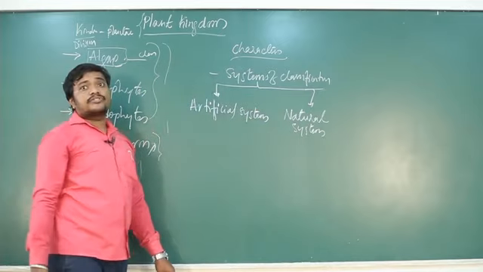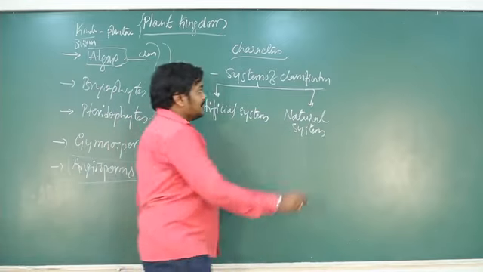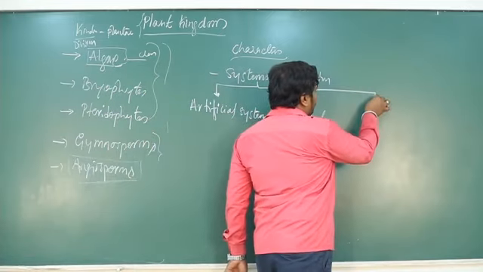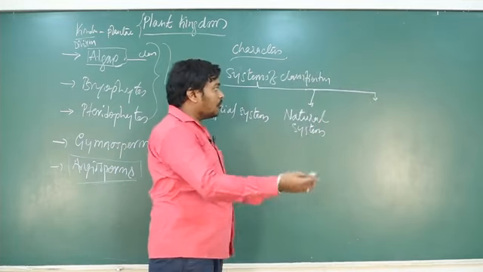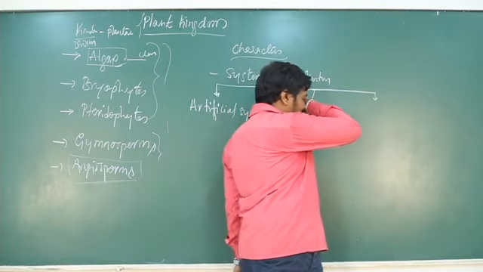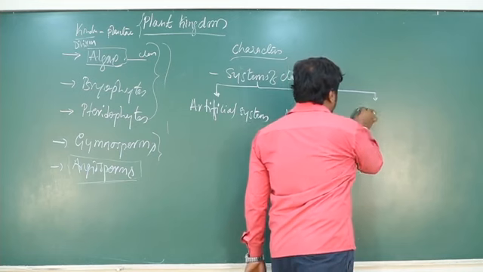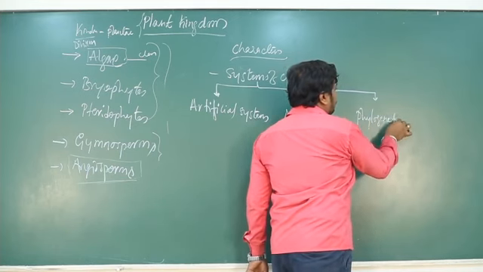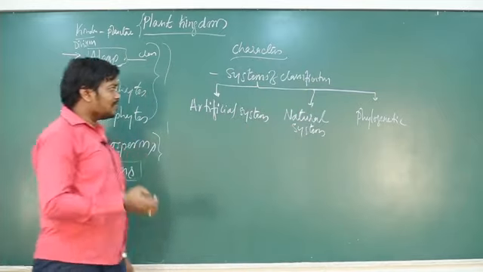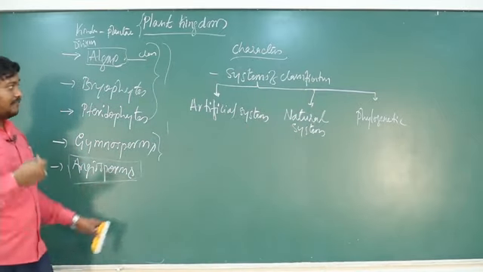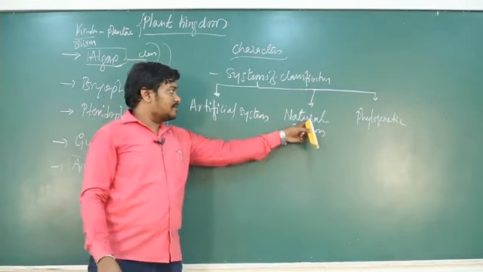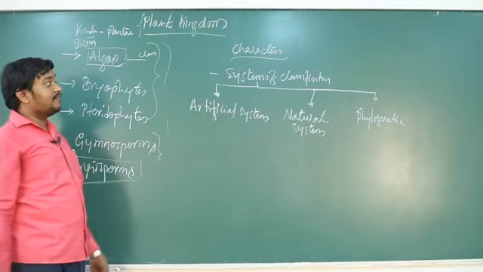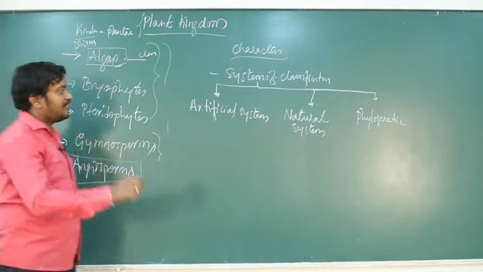Later one more system of classification was added, that is the advanced one, which considers more advanced characters, such as the phylogenetic system of classification. Majorly we can consider these two as the major ones, because the natural system is practically very easy, whereas the phylogenetic is practically very difficult.